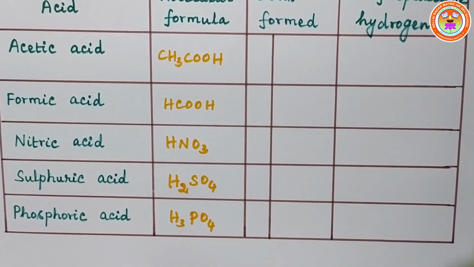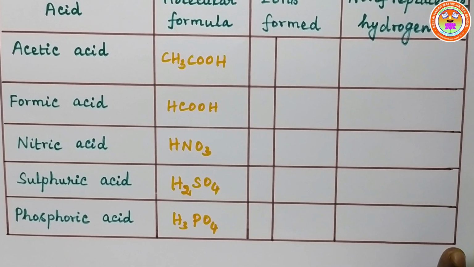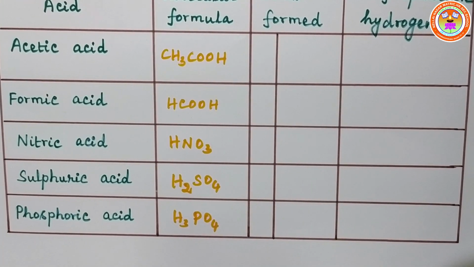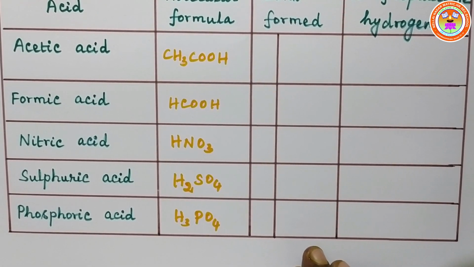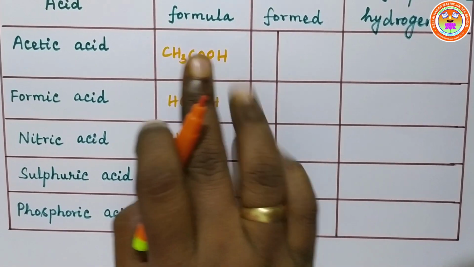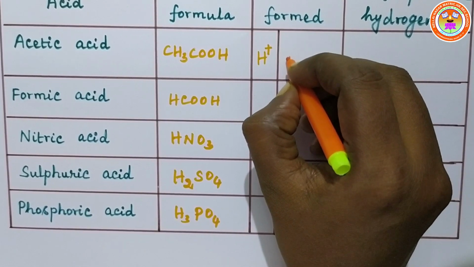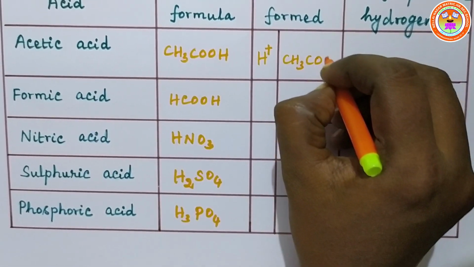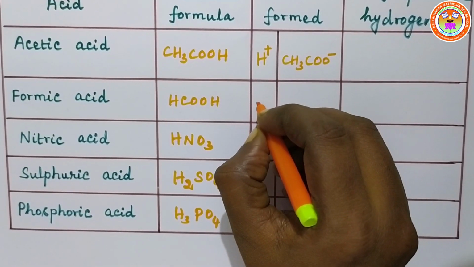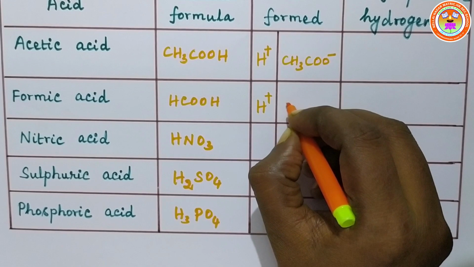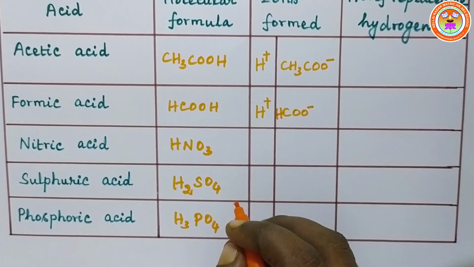Okay, children. When these acids are dissolved in water, they produce ions. What are ions? Charged particles are called ions. Acetic acid dissociates to produce one H plus ion and CH3COO minus ion. Similarly, formic acid dissociates to form H plus and HCOO minus ions.